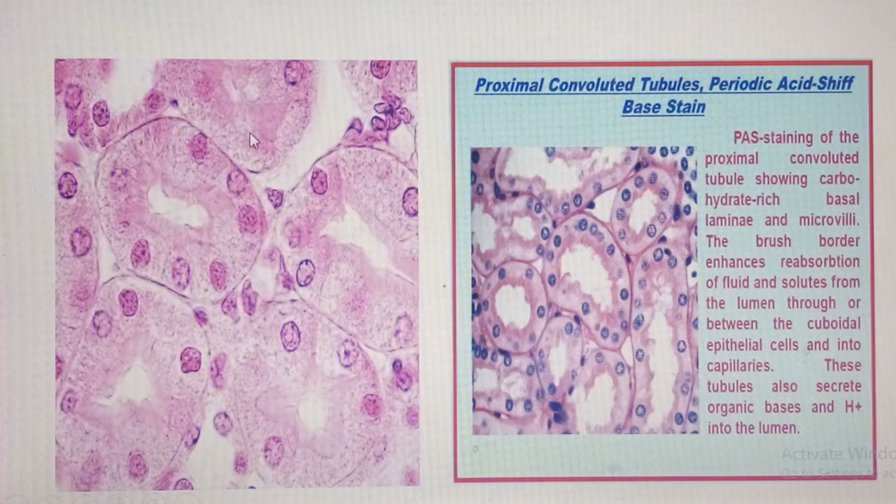So the proximal convoluted tubule is endowed with a prominent brush border, making the lumen relatively smaller. It means this epithelium is very important for secretion, and then mainly for reabsorption. That is what we are going to see.